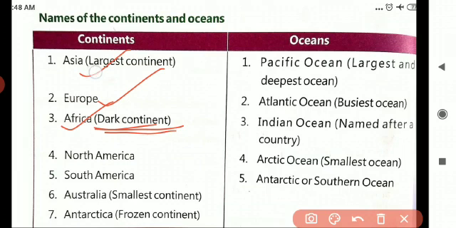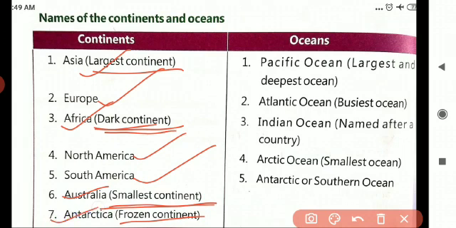Which is the largest continent? Asia. Next, which one is called the dark continent? Africa. The next one is North America, South America. Next one is Australia, which is the smallest continent, children. The frozen continent is Antarctica. Again I am repeating, largest continent is Asia, dark continent is Africa, smallest continent is Australia, and Antarctica is the frozen continent.